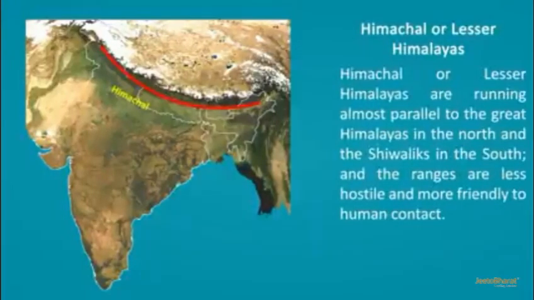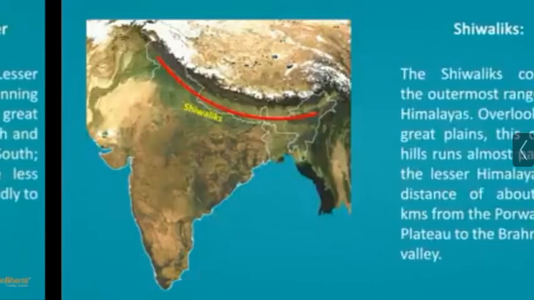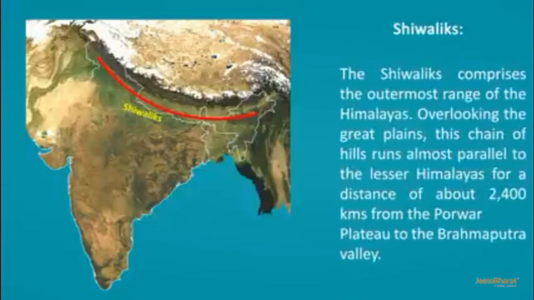Himachal or Lesser Himalaya. Himachal or Lesser Himalayas are running almost parallel to the Great Himalayas in the north and the Shivalik in the south, and the ranges are less hostile and more friendly to human contact. It is famous for hill stations like Shimla, Mussoorie, Nainital, Darjeeling, and the southernmost range is Shivalik.